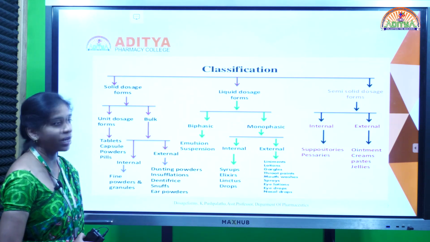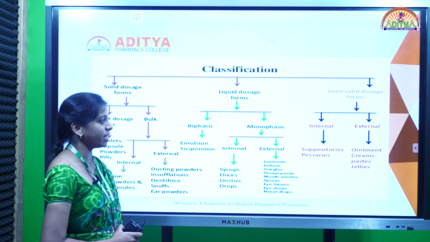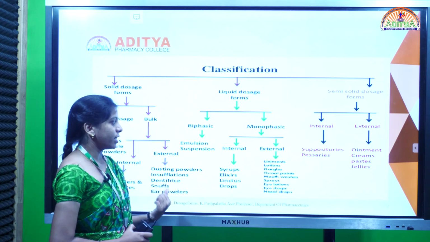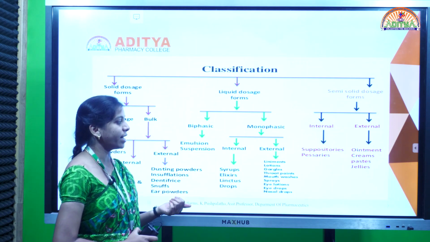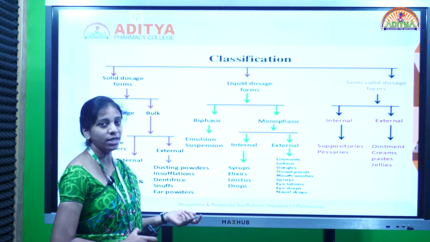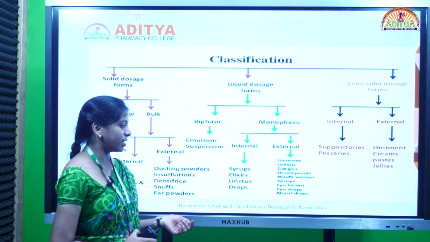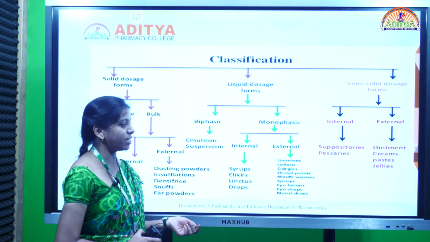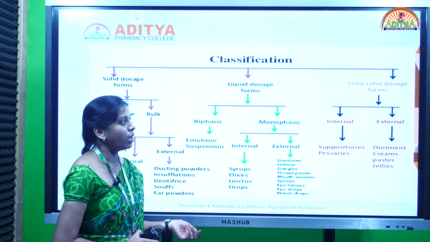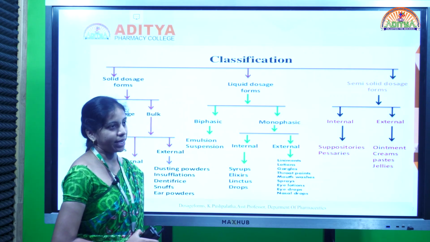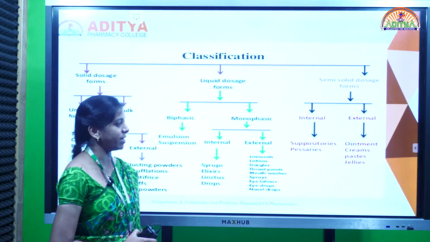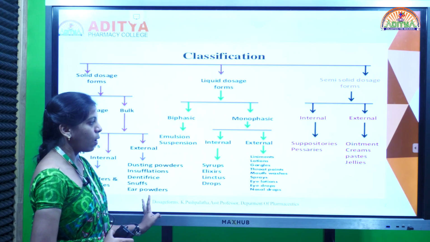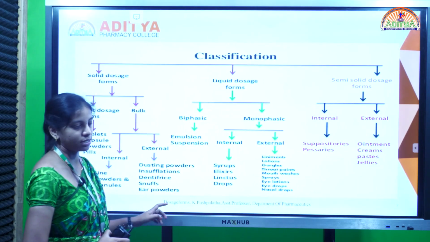Liquid dosage forms are again of two types, that is biphasic and monophasic. In that, biphasic examples are emulsions and suspensions, whereas monophasic are again of two types, internal and external. Internal examples are syrups, elixirs, linctuses and drops, whereas external examples are liniments, lotions, gargles, throat paints, mouthwashes and so on. Semi-solid dosage forms are also of two types, that is external and internal. Internal examples are suppositories and pessaries, whereas external examples are ointments, creams, pastes and jellies.